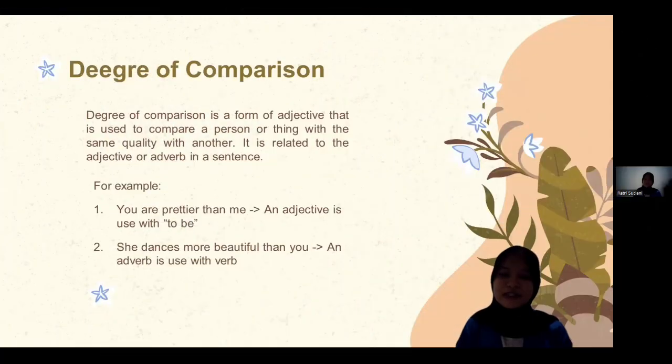So the first topic I want to tell you about is degree of comparison. What is degree of comparison? Degree of comparison is a form of adjective that is used to compare a person or thing with the same quality with another. It is related to the adjective or adverb in a sentence. For example, you are prettier than me. An adjective is used with to be. And the second example is she dances more beautifully than you. An adverb is used with a verb.